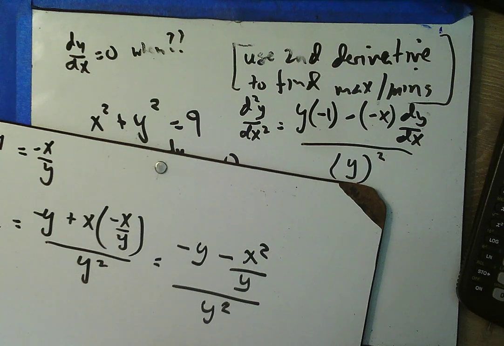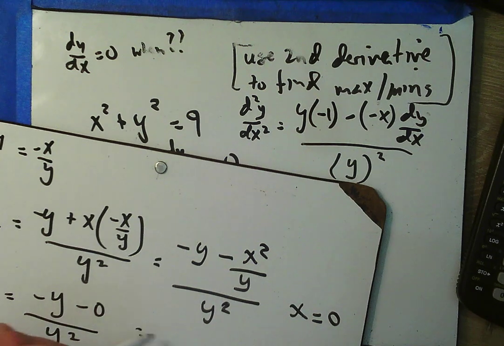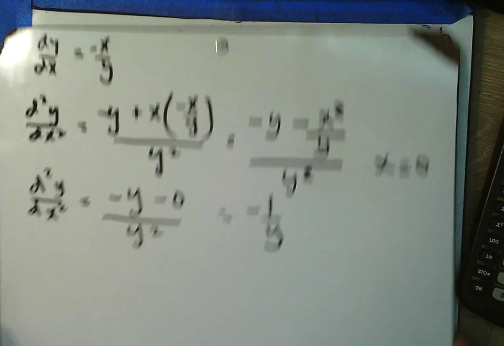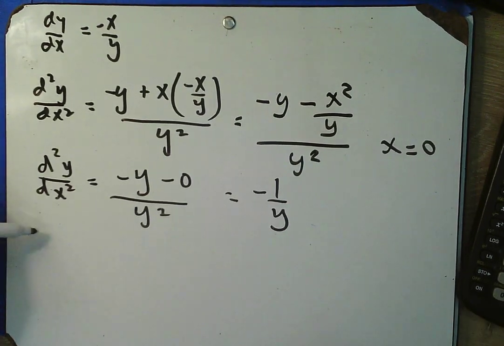And I want to plug in x equal to 0. Okay, well, let's plug in x equal to 0. I get d2y/dx2 equals negative y minus 0 over y squared, which is negative 1 over y. So the second derivative depends on this. All right, well, this is a little trickier. We know x equals 0.